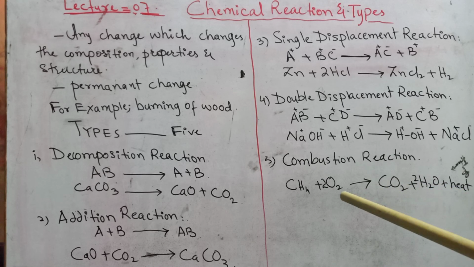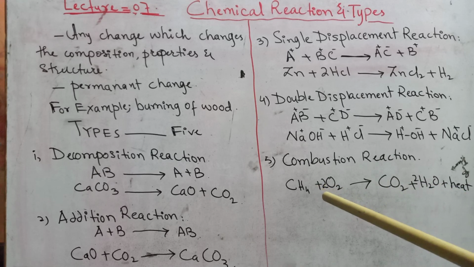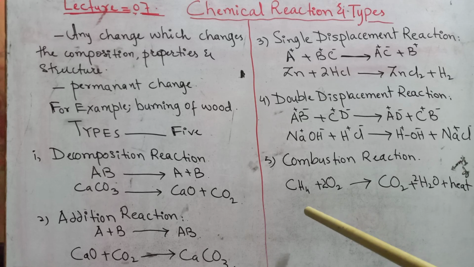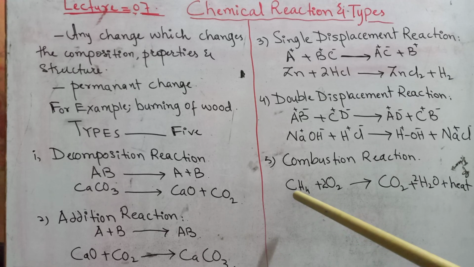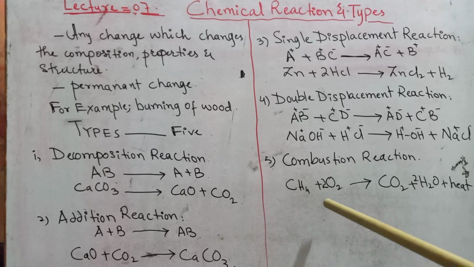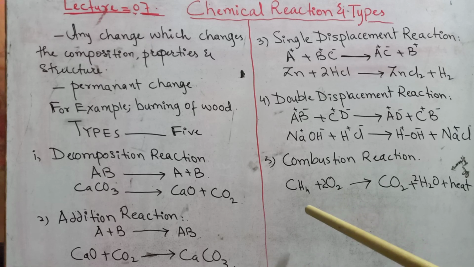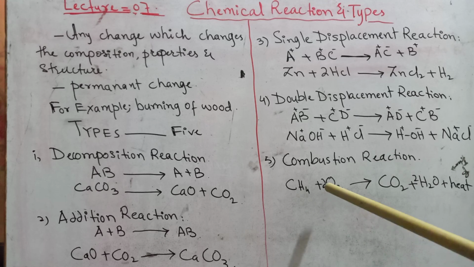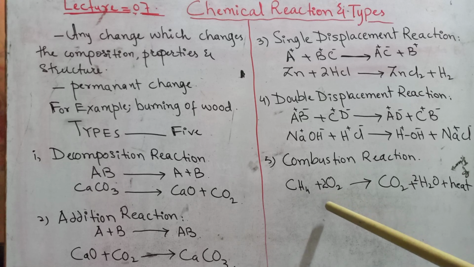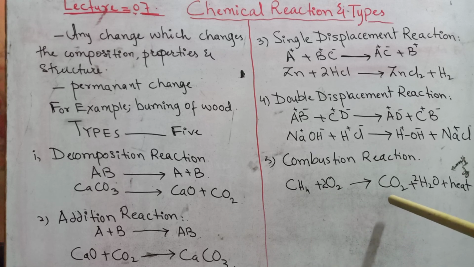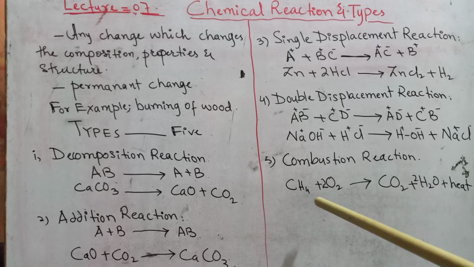Most of the time in combustion reactions, we will find hydrocarbons or their compounds which are always burnt with oxygen. In the combustion reaction, you will always find that oxygen will be there in the reactants, and in the products you will certainly find carbon dioxide and heat. So that is the combustion reaction.